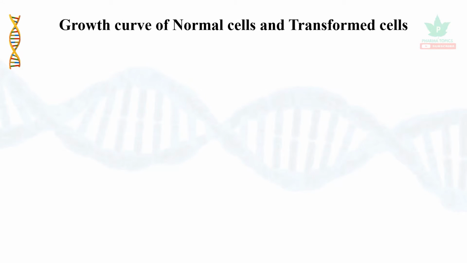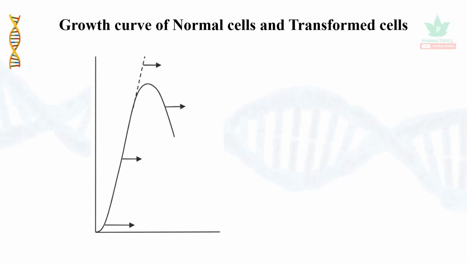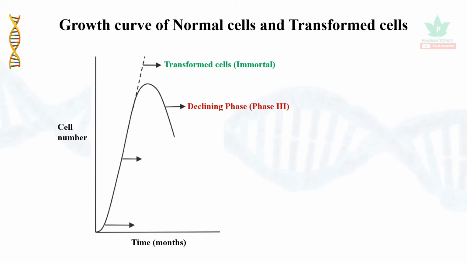Let us see the growth curve of normal cells and transformed cells. So it appears like this. It has a cell number for the time. So the transformed cells continuously grow, so there will not be any decline. Then it will have three phases. First one is a lag phase, which is phase 1. Then a linear growth or exponential phase, which is a log phase, phase 2. And the cell growth declines, which is phase 3.